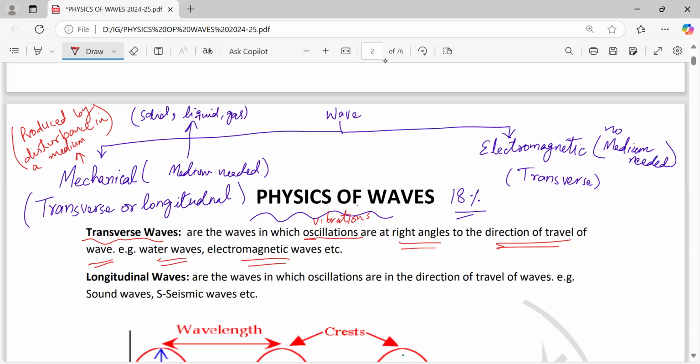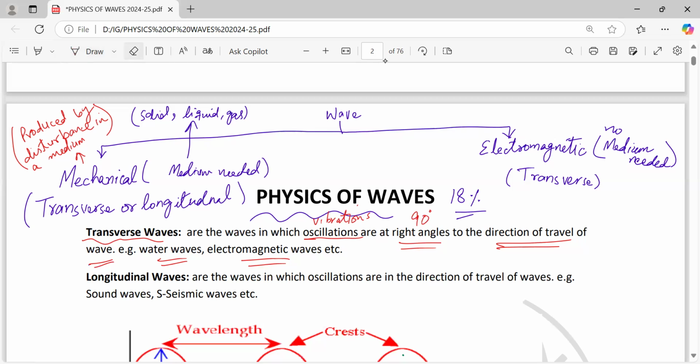So in transverse waves, the vibrations or oscillations, in other words the disturbance, are all at right angles, which means at 90 degrees, to the direction of travel of the wave. Water waves are like this. Nowadays it's not necessary that they will write direction of travel of wave.